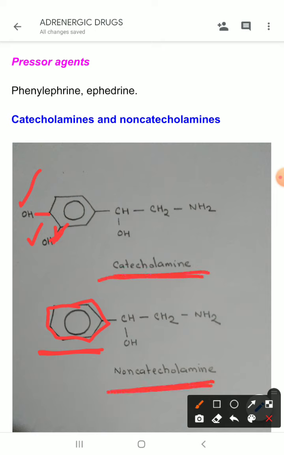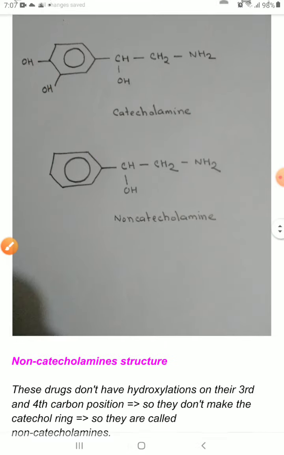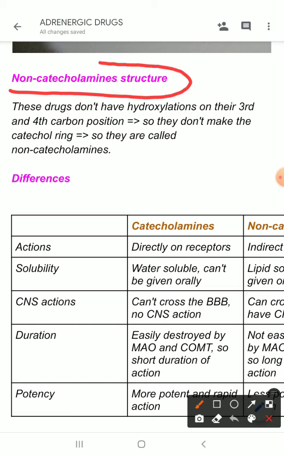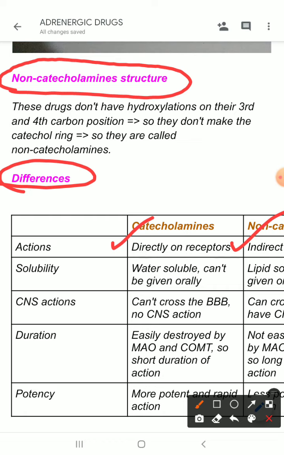So according to structure, the adrenergic drugs are catecholamines and non-catecholamines. You can see here the non-catecholamine structure. You can read from here. Now what are the differences between catecholamines and non-catecholamines? The catecholamines act directly on the receptors, but the non-catecholamines do not act directly. They act indirectly to increase norepinephrine release and thereby increase its action.